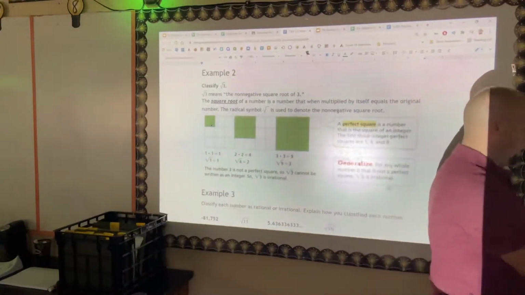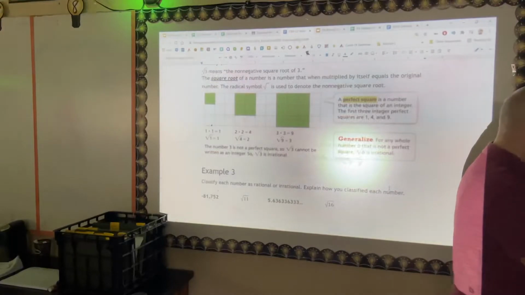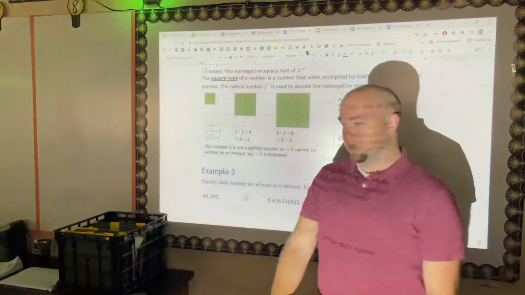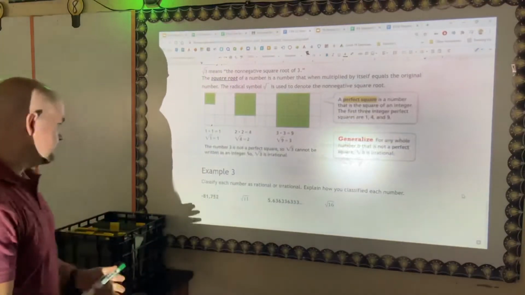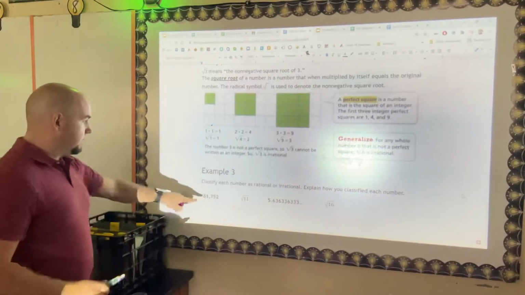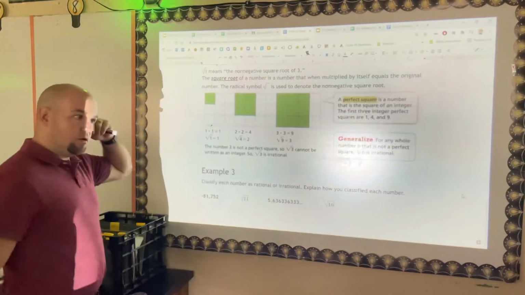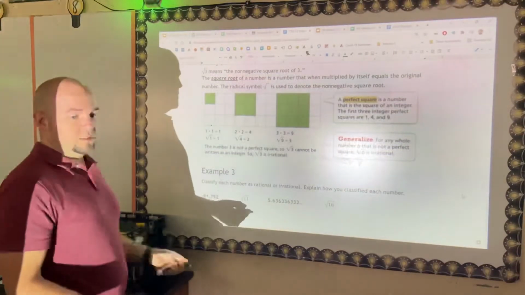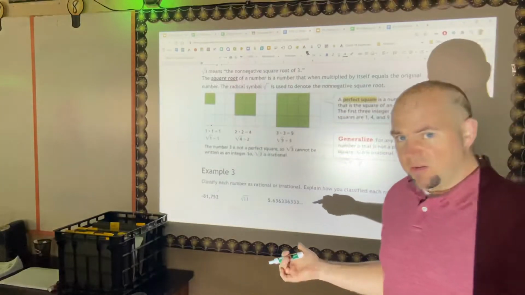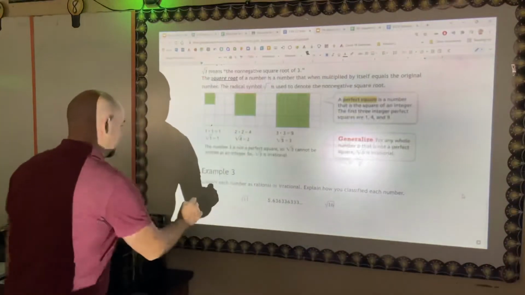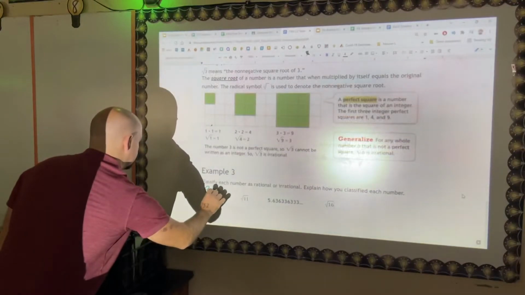Last one. Let's classify each of these numbers and look at whether it is rational or irrational. Negative 81,752. That can easily be written over 1, and it's just a plain old negative whole number. So that is considered rational.